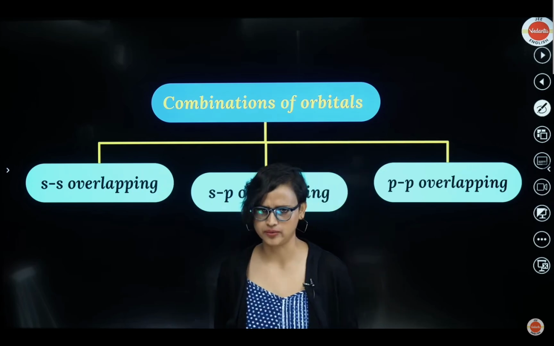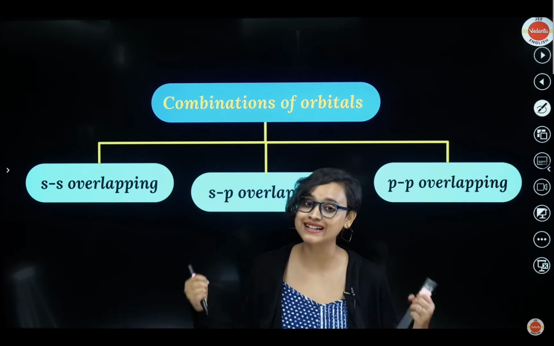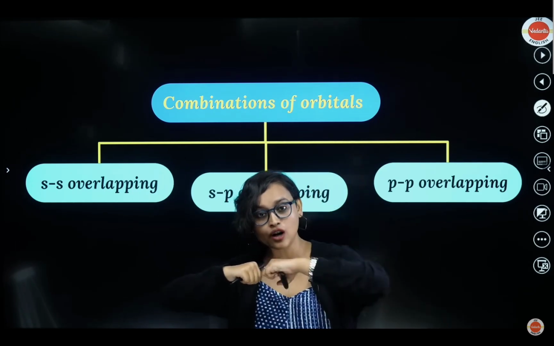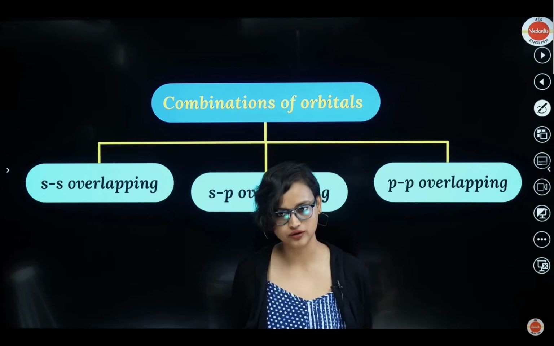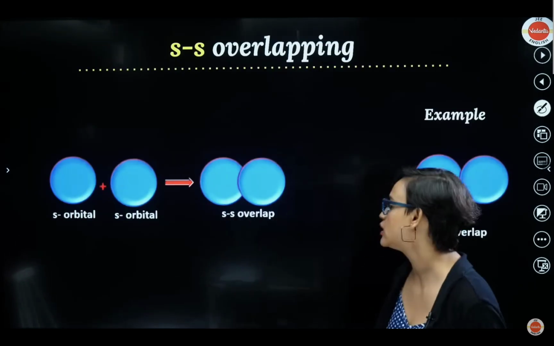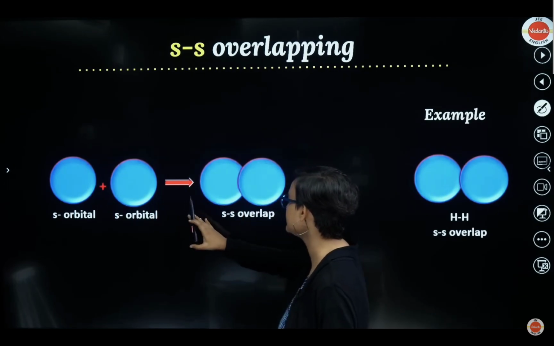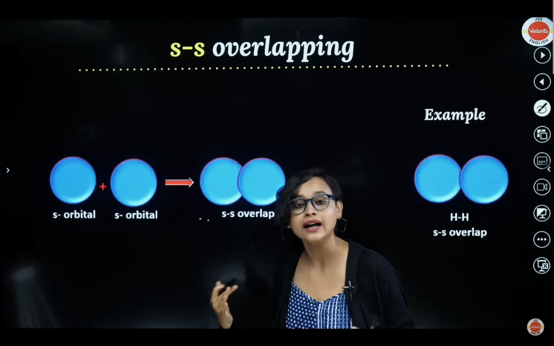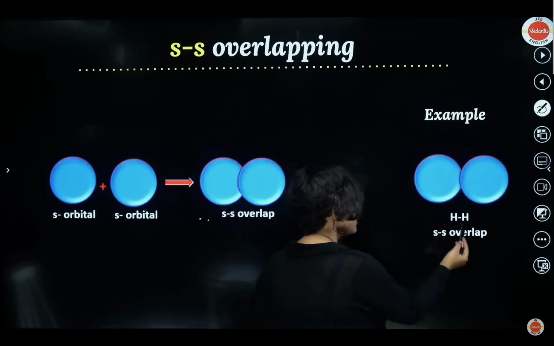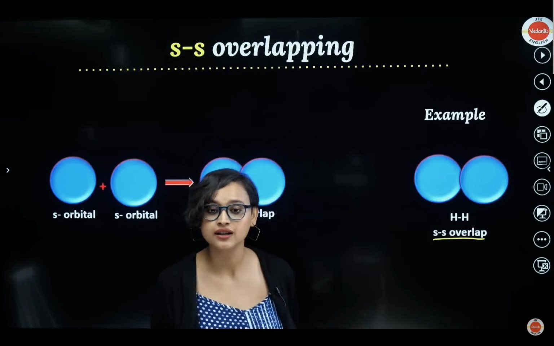Now, what are the combinations of orbitals? How can orbitals combine? Orbitals can combine as S-S overlapping, S-P overlapping, or it can be P-P overlapping, like this also, right? So let's check out the S-S overlapping. See what is happening here. S plus S orbitals, right? They overlap like this, with no direction. And the easiest example is H. They only have S orbitals, right? So obviously it is going to be S-S overlap.